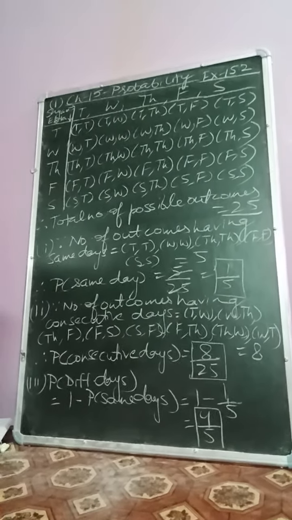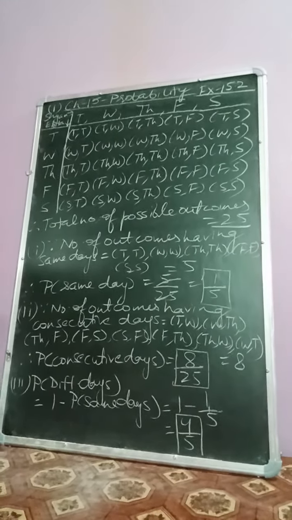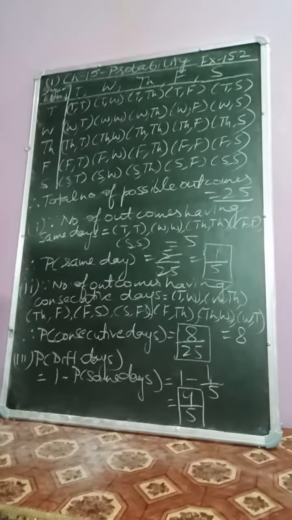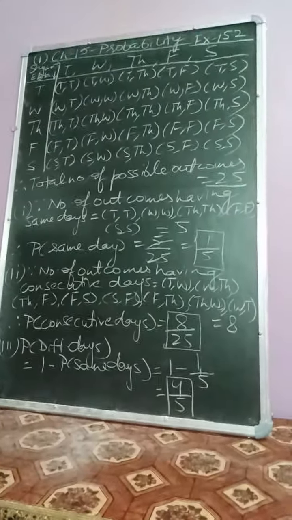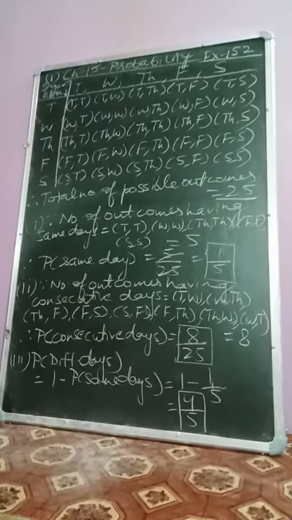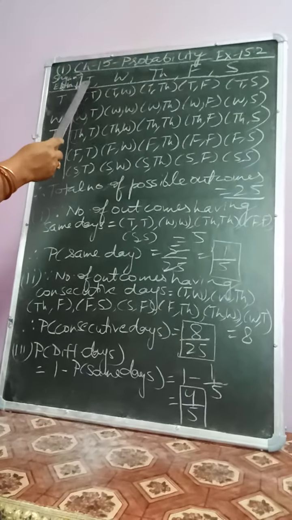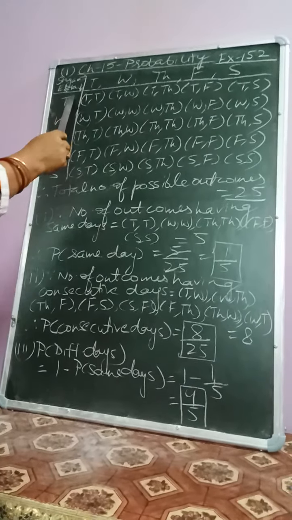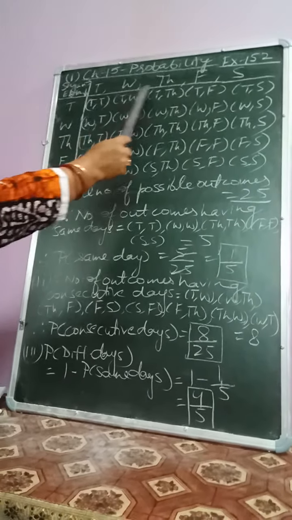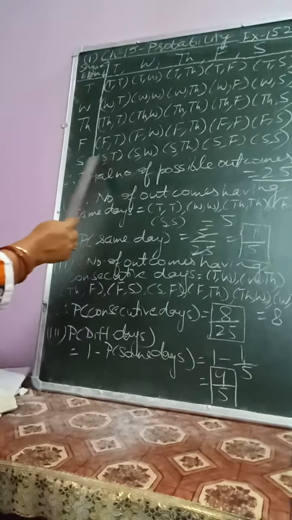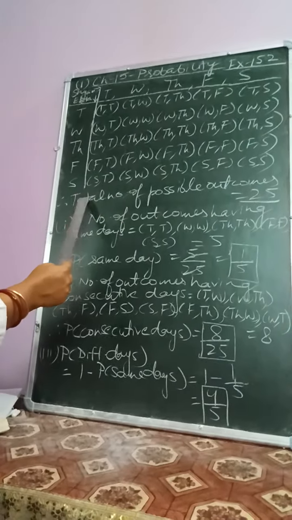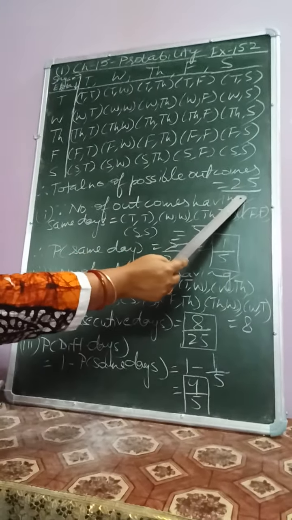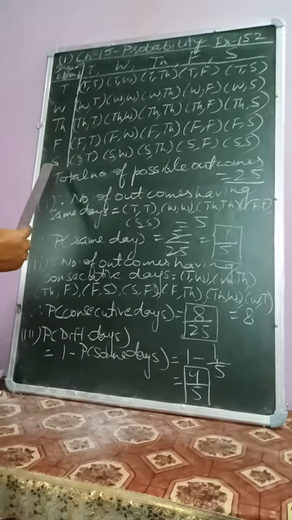What is the probability that both will visit the shop on number 1, the same day, number 2, consecutive days, and number 3, different days? So suppose Shyam is visiting the shop on these days, Tuesday, Wednesday, Thursday, Friday, Saturday, and Ekta on these days. So if I try to make the chart of the possible outcomes of all these days, total number of possible outcomes are coming 25. You can see in the chart.